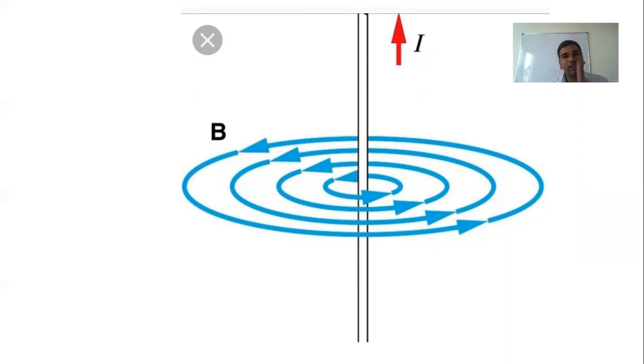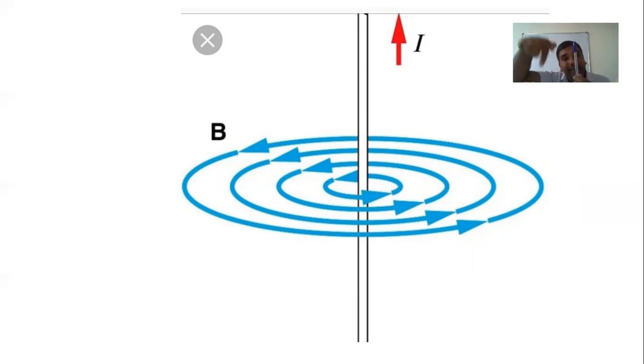Ørsted concluded that if you take a current carrying conductor, there should be a magnetic field surrounding the conductor. The generalization is like this. If you hold a current carrying conductor in your right hand, the thumb represents the current direction and the fingers encircling the conductor represent the magnetic field. Everywhere in the region surrounding the current carrying conductor, there is a magnetic field. So when there is a current, there is a magnetic field.